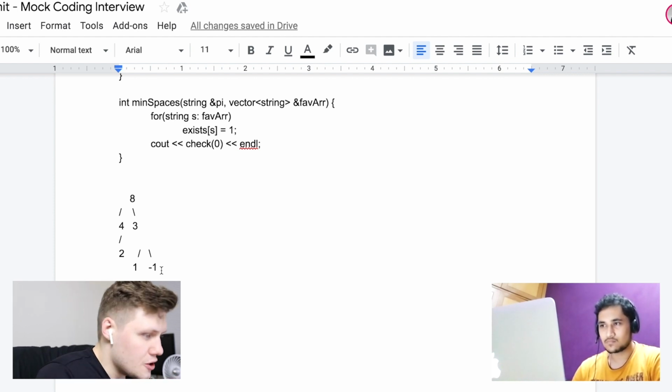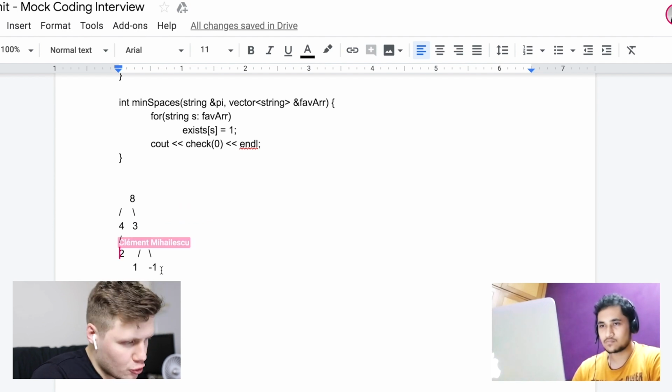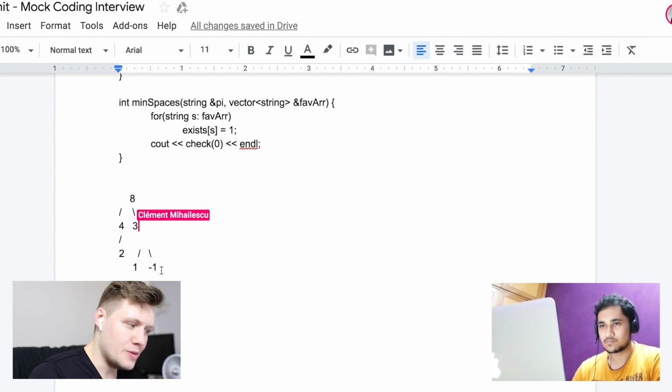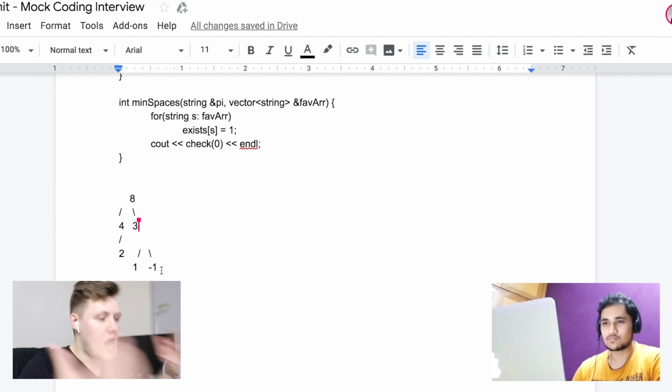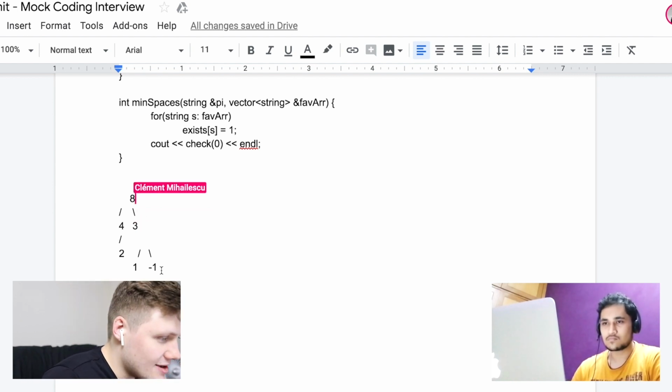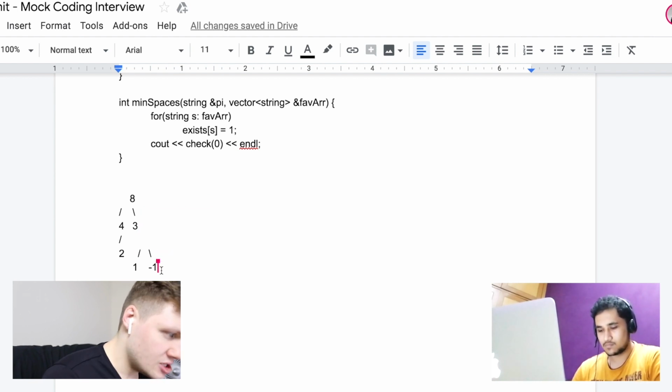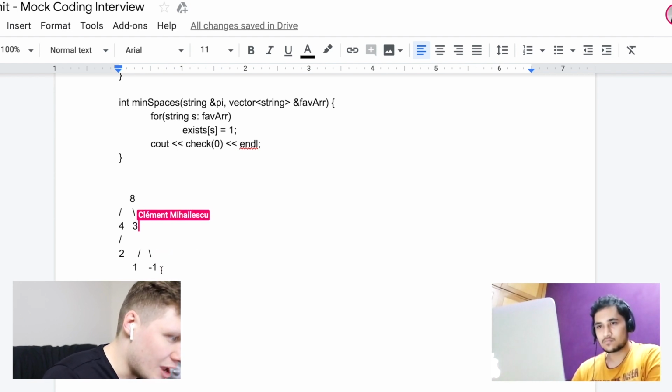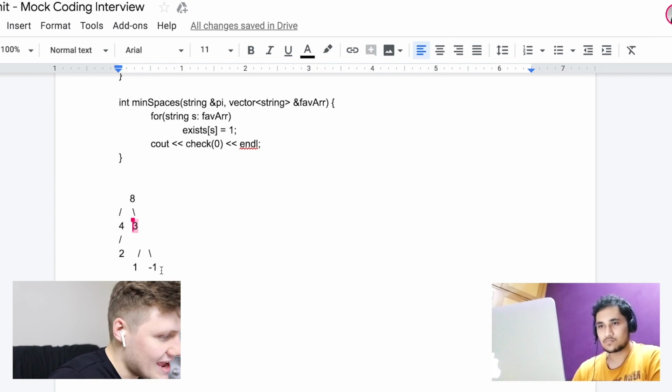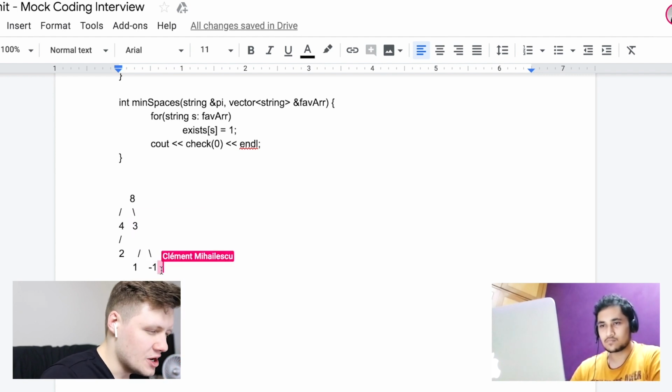So for instance, 4, 8, 3 would be one path, going from 4 to 8 to 3. Or 2, 4, 8, 3 would be another path. But what would not be a path would be 8, 3, 1, -1. Does that make sense? Because here you would have the node at 3 connected to 8, 1, and -1.